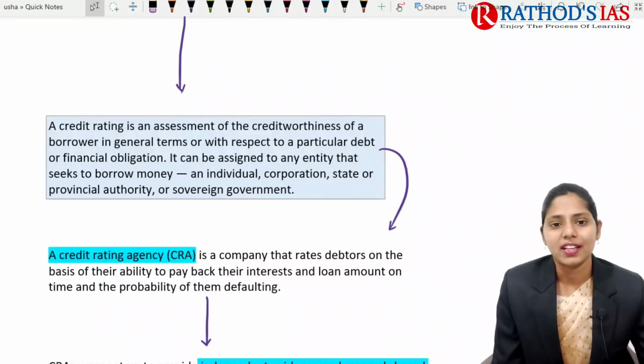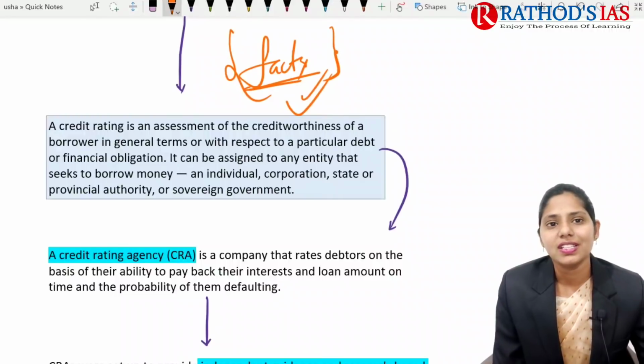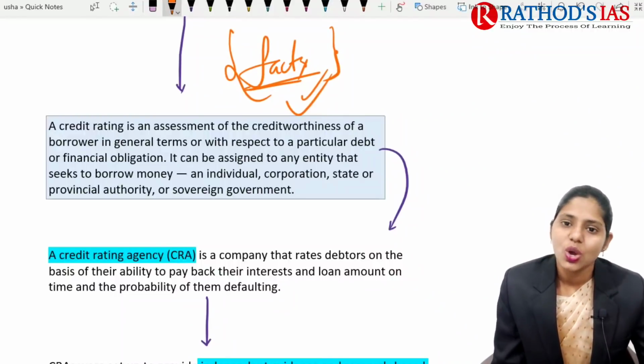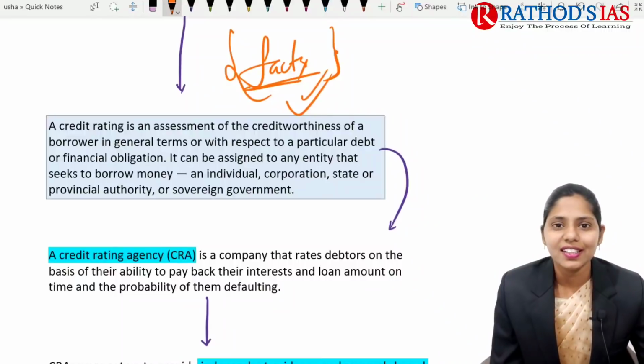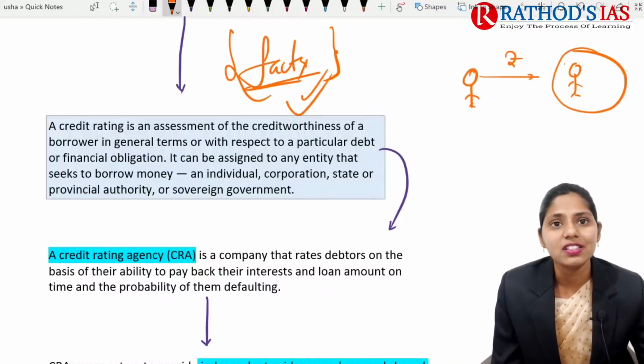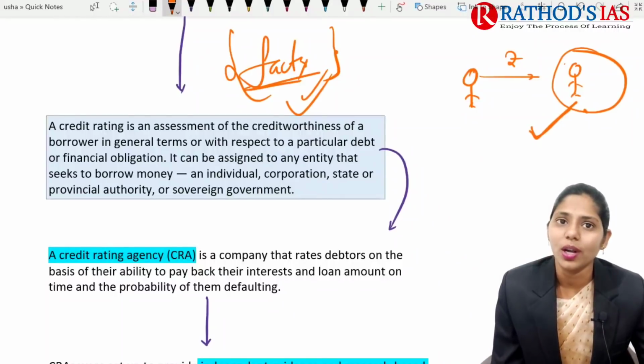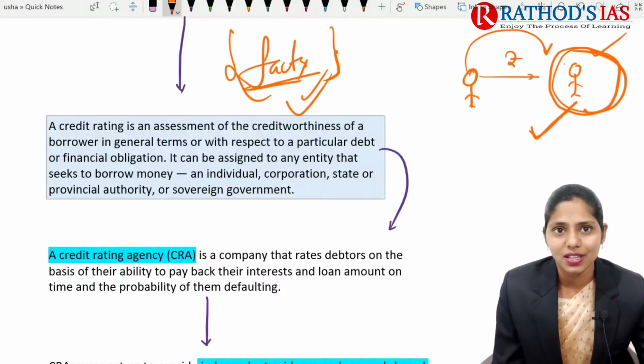If we talk about some facts regarding what credit rating is, credit rating means nothing but assessment of credit worthiness. For example, if I am a lender and I want to lend money to some borrower, before lending my money I need to know about the financial status of that person, whether he has the capability to repay the money he is taking. How many assets are present. I need to know such information about the borrower before I lend this money, right?